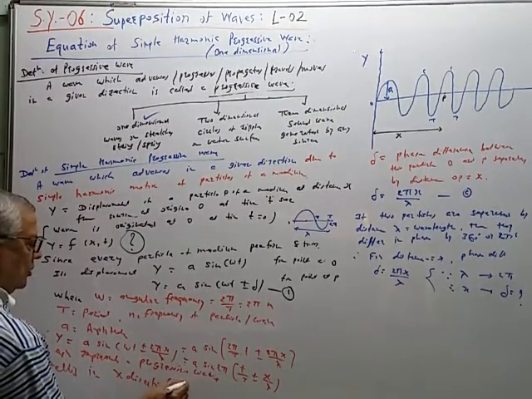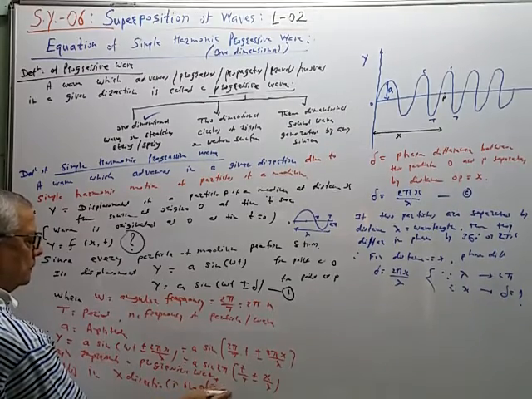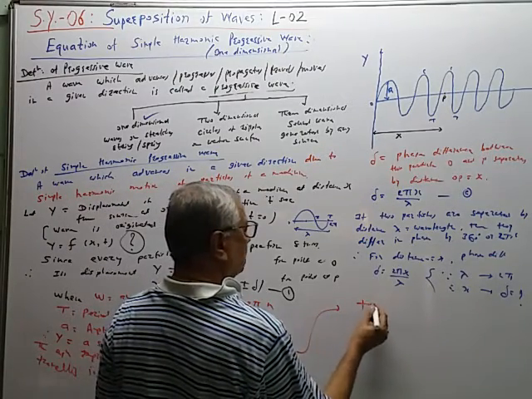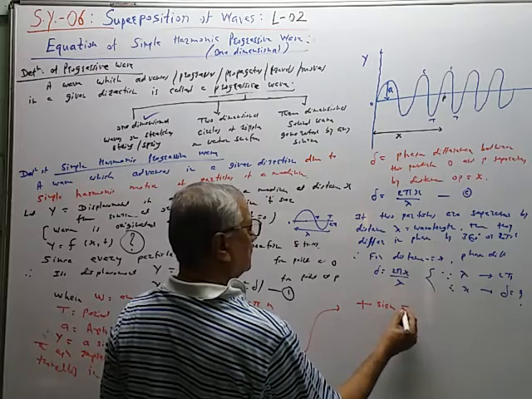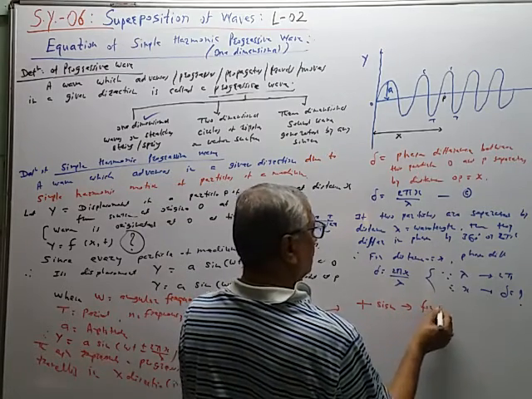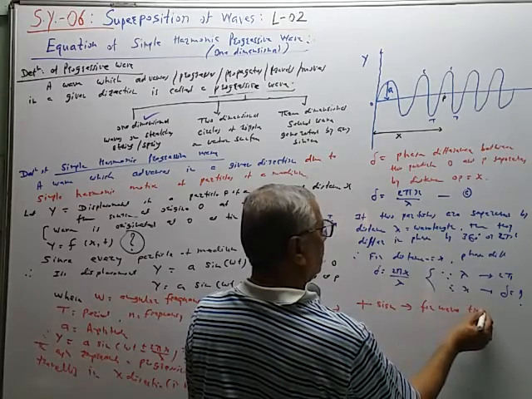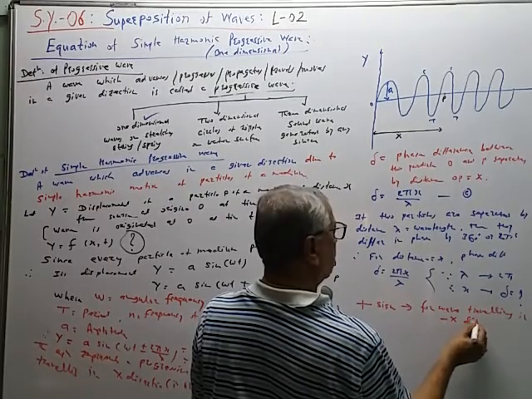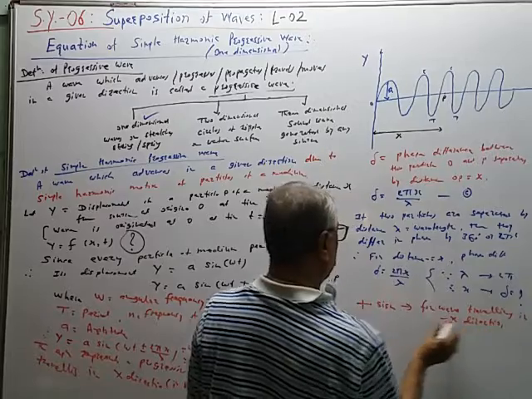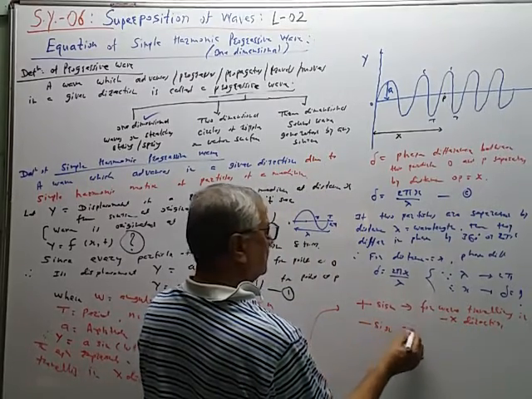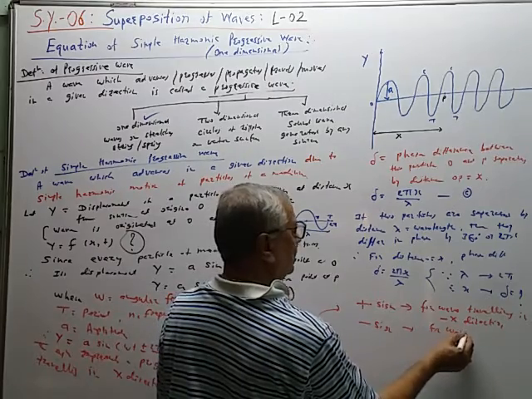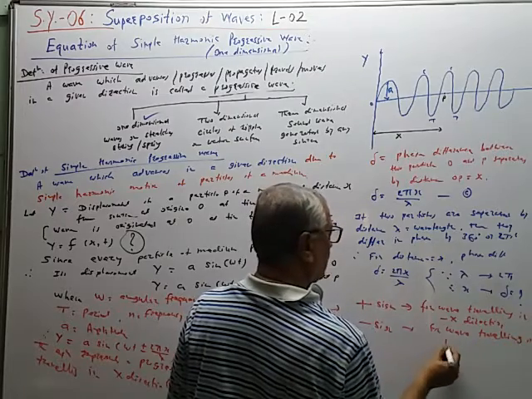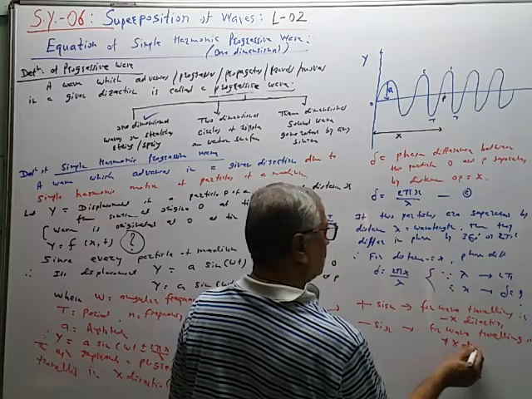That is one dimensional. Now in this equation, plus sign is for the wave traveling in negative x direction and minus sign is for the wave traveling in plus x direction, positive x direction.